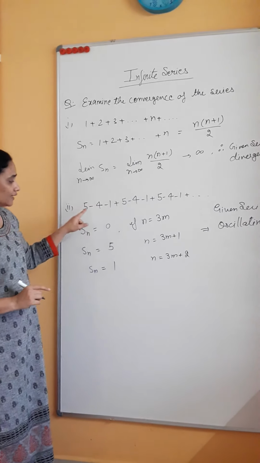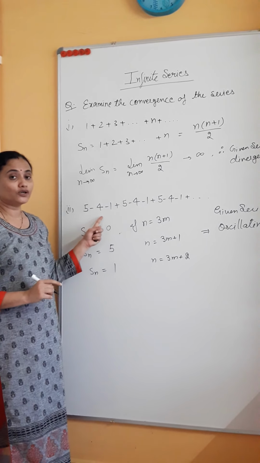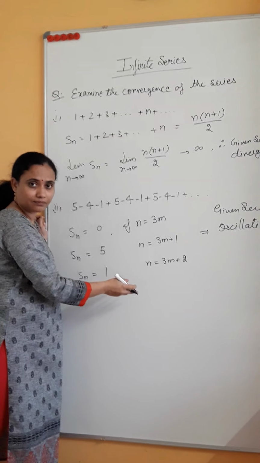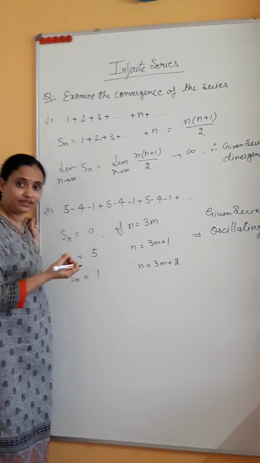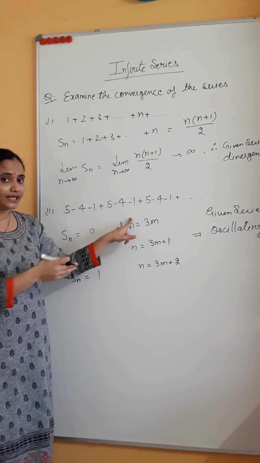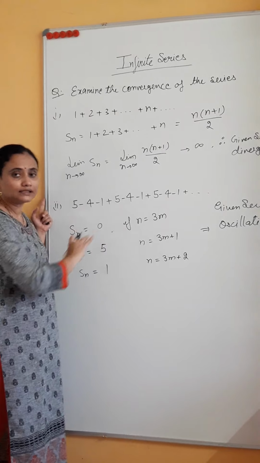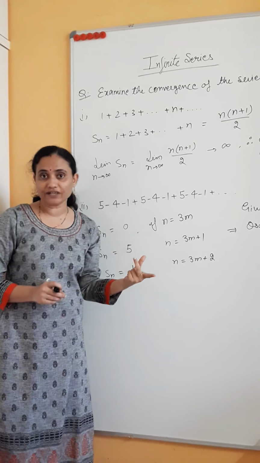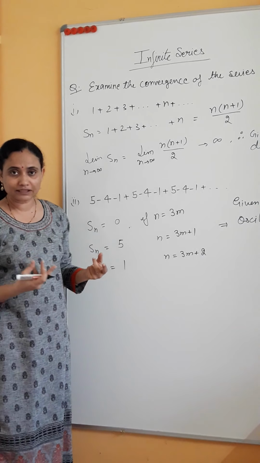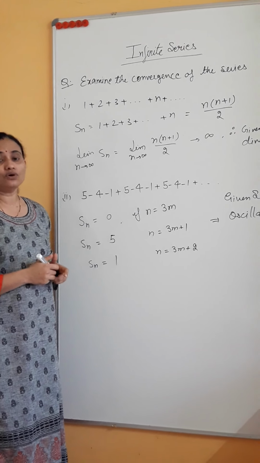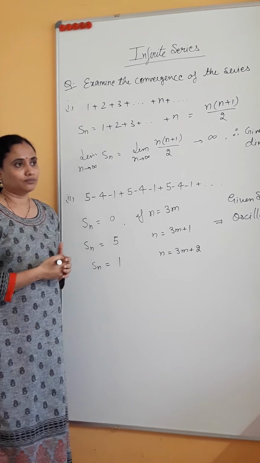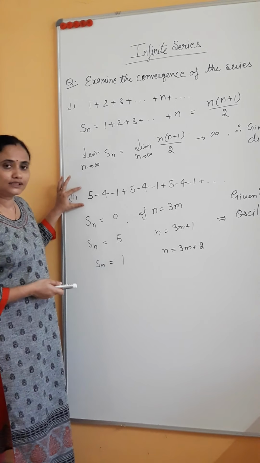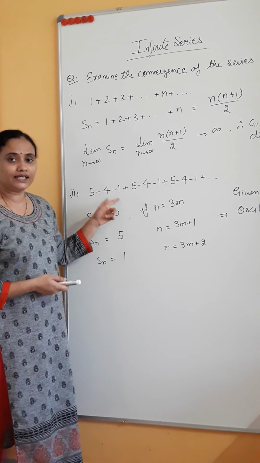So it is clear that this case is possible when we have both positive and negative terms. If we have all positive terms, we will have some sum that will not cancel. We will get only fixed values. If we have all negative terms, I can take the minus sign common, which is the same as positive terms. Because whenever we multiply an infinite series with a finite value, that property does not change. That is the basic property of infinite series. The results do not change. So that means an oscillating series is possible if we have both positive and negative terms.